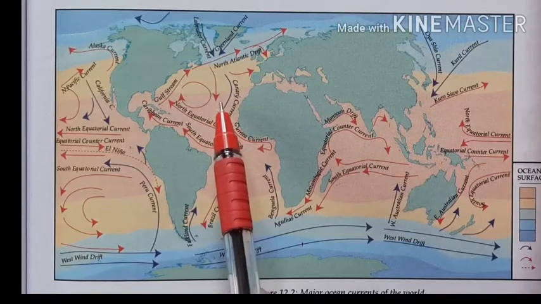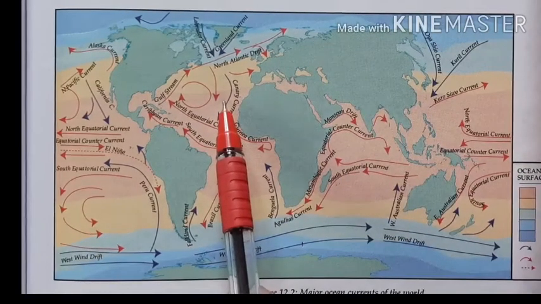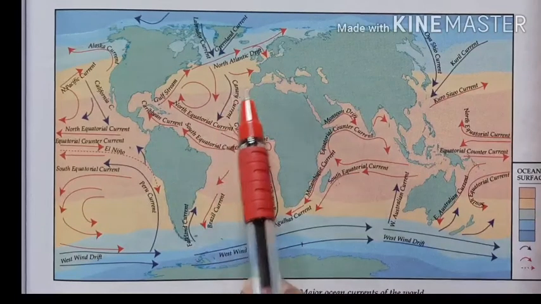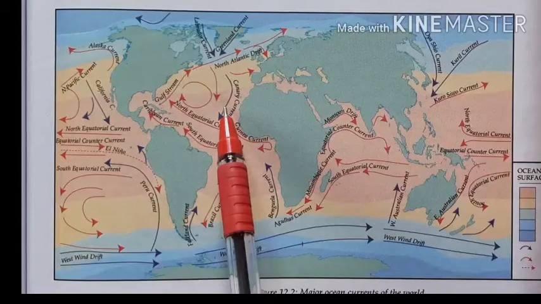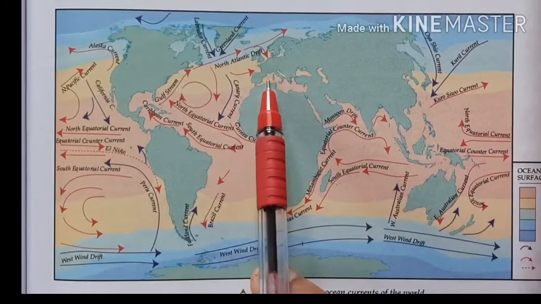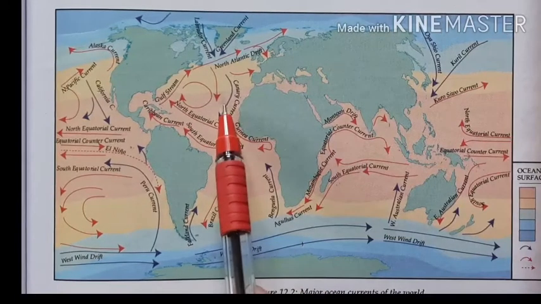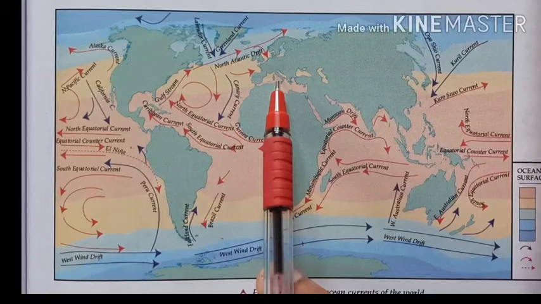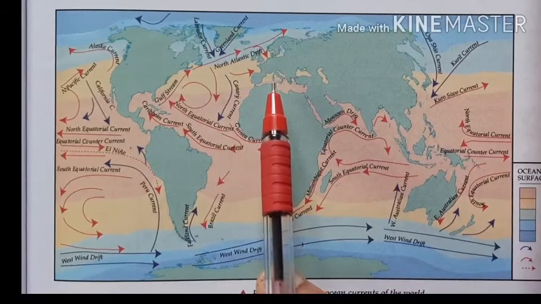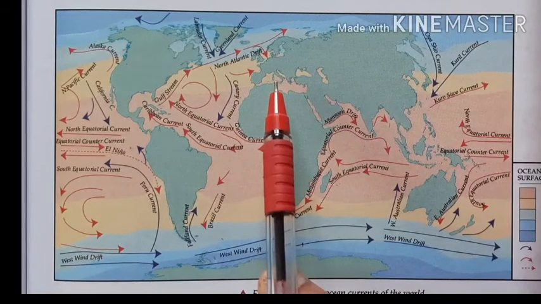So here this water body is less dense than the water of Mediterranean Sea. Because of that, water from Atlantic Ocean will move towards the Mediterranean Sea as a surface current. Then the temperature differences that we have already discussed.